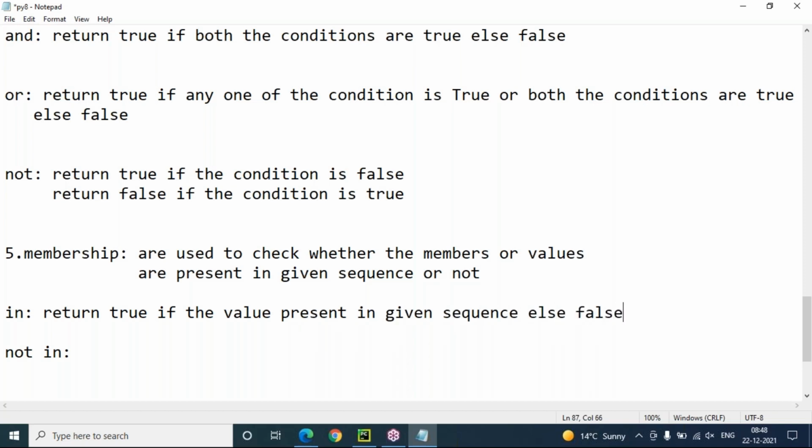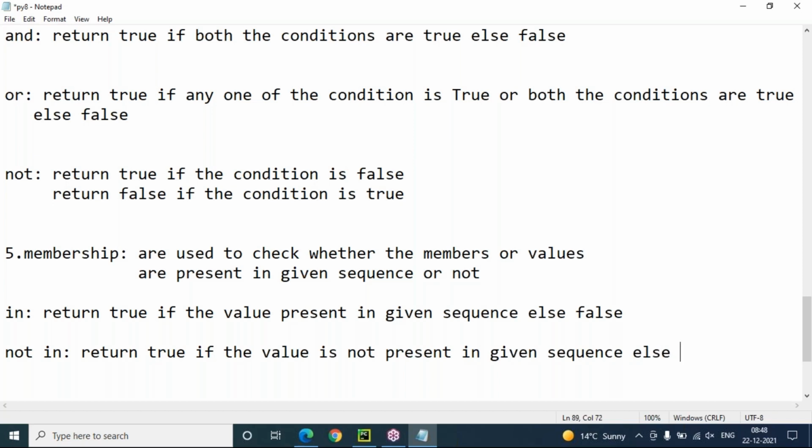Else it returns false. Not in returns true if the value is not present in the given sequence, otherwise it returns false only.